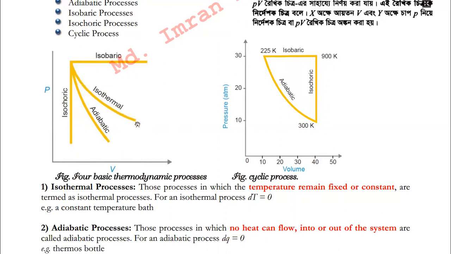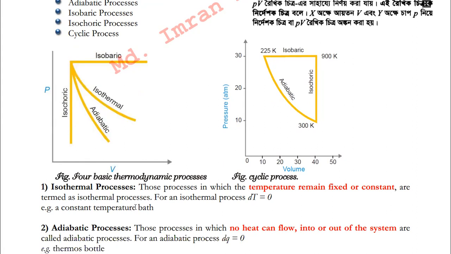The answer is basically that at fixed temperature, the volume of a fixed mass of a gas is inversely proportional to its pressure, and it is Boyle's law. In that sense, this graph represents the relationship between the pressure and the volume when the temperature remains fixed or constant. That is why this curve is appearing in this graph.